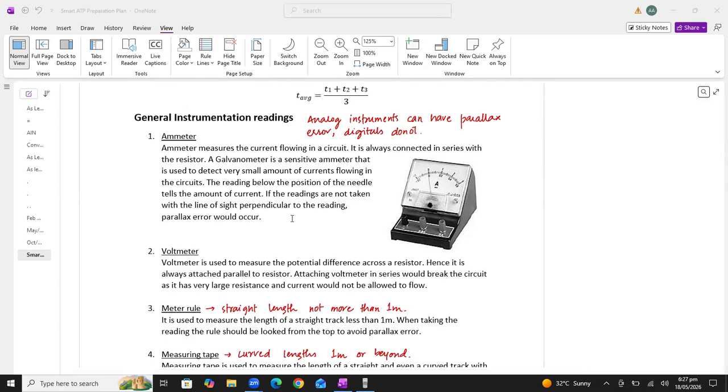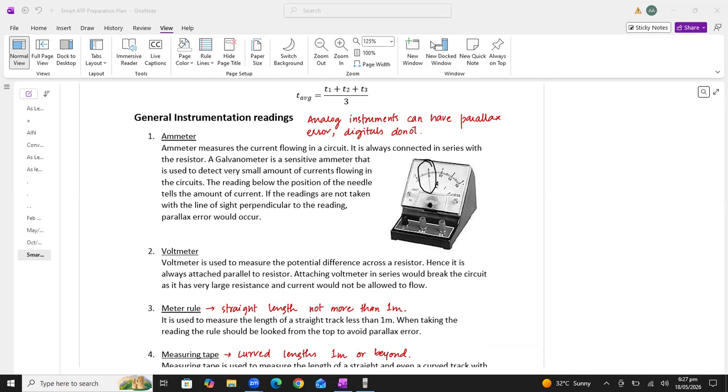But still, if we don't have such type of instrument, what we will do, students, is repeat the experiment 3 times with this instrument and then take the average. Acha, sometimes the examiner will say that we have connected the circuit, we have closed the switch, but the ammeter is not giving us the reading. Sometimes it happens that the ammeter needle is stuck at 0. So we have to tap the ammeter, because sometimes the ammeter or voltmeter needle gets stuck on 0. All right, students. So these are all the possible errors which can be asked in your ATP exam.